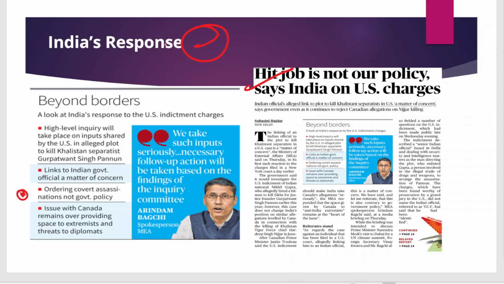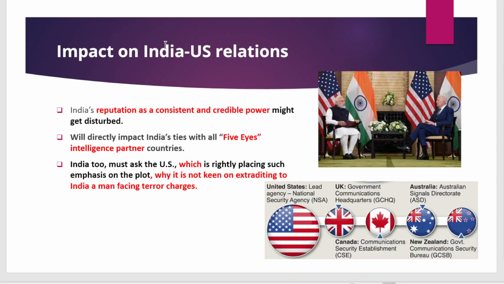But India denied all of that and also told Canada to please take action against these separatists because they are disturbing our internal security.